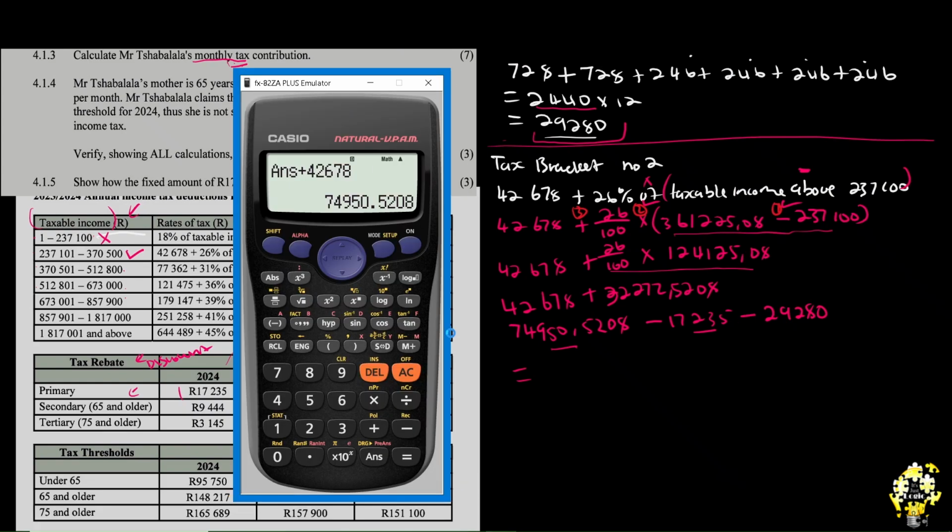Let's bring back our calculator and see what it has to say with regards to this. So bring it there. Because the number is already here, the 74,950.5208, which is this one's already here, we can simply say subtract 17,235, also subtract 29,280. What do we get? So now we get 28,435.5208.